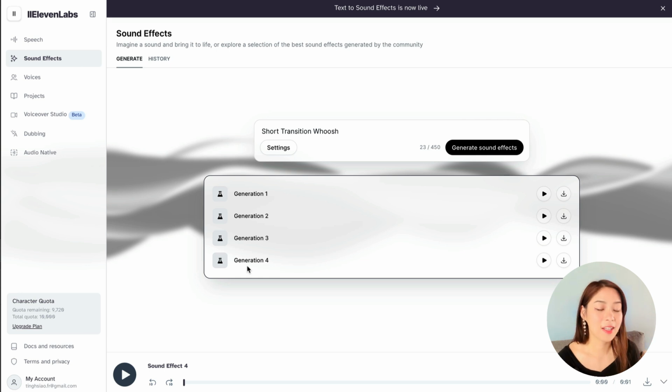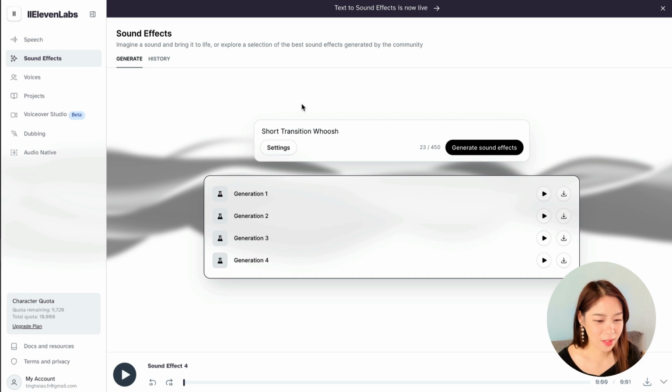So if you like anything, then just click on download. And let me check the character quota. So we only used 200 something. So I think that's pretty reasonable. You can definitely find already some sound effects that you need for your YouTube videos.